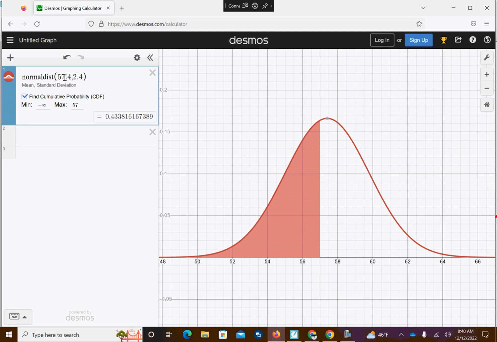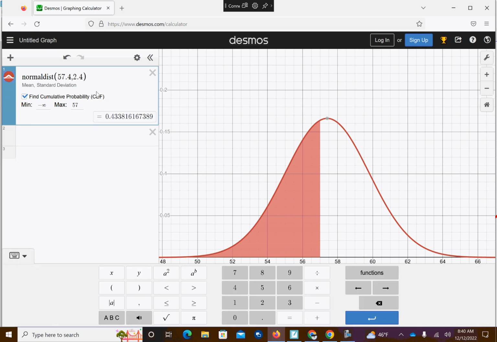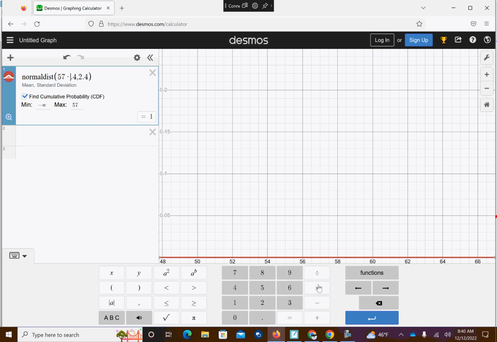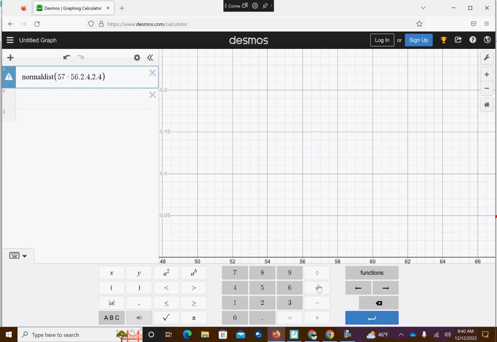Okay, so what I can do is this. Isaac times Renee. Renee is 56.2. So notice I'm plugging in the math calculation into it, and then for the standard deviation, I'm going to do the square root of each of their standard deviations squared. So 2.4 squared plus 2.1 squared.